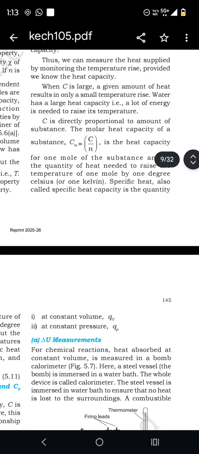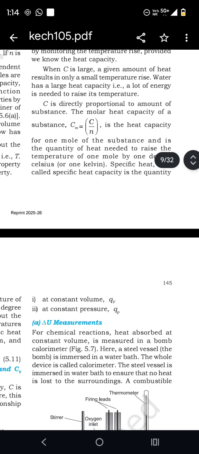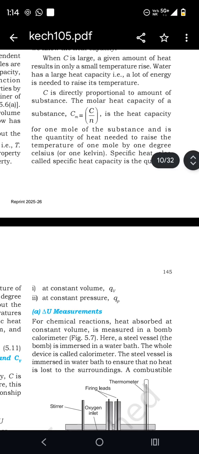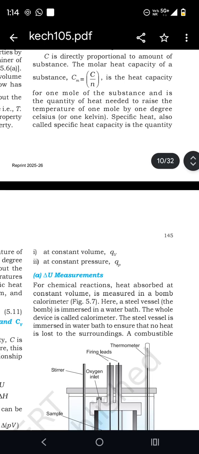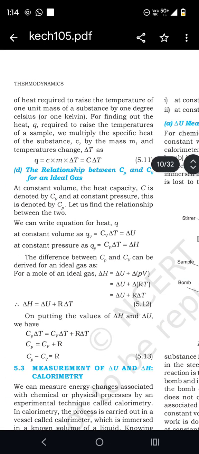C is directly proportional to the amount of substance. The molar heat capacity of a substance is C by m. It is the heat capacity for 1 mole of substance, the quantity of heat needed to raise the temperature of 1 mole by 1 degree Celsius. Specific heat, also called specific heat capacity, is the quantity of heat required to raise the temperature of 1 unit mass of a substance by 1 degree Celsius.